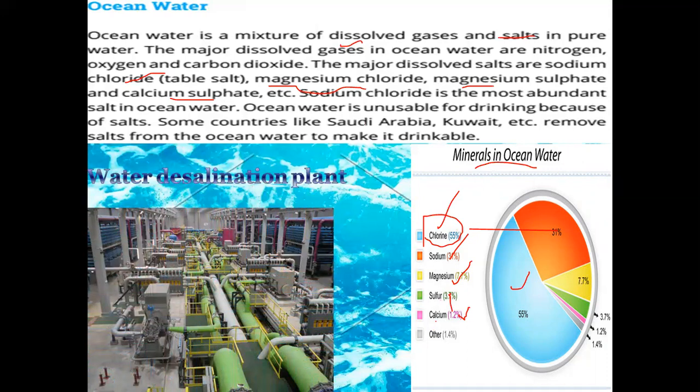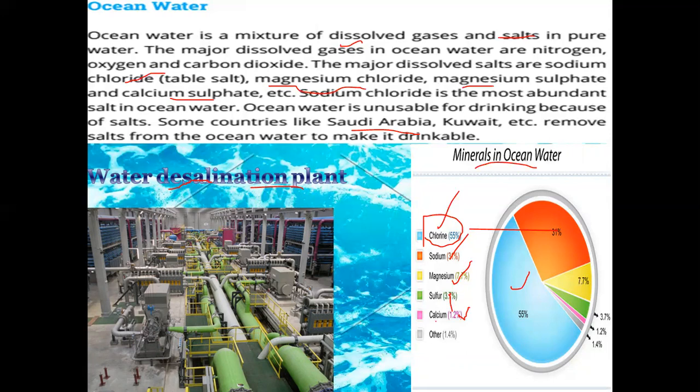If you see in Saudi Arabia and Kuwait and lots of Arab countries, there are treatment plants called desalination plants, which are used to separate salts from the water, and the water becomes clean.